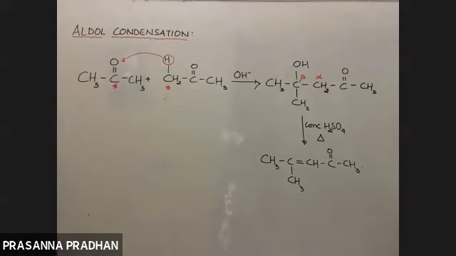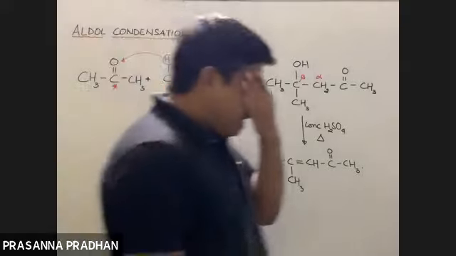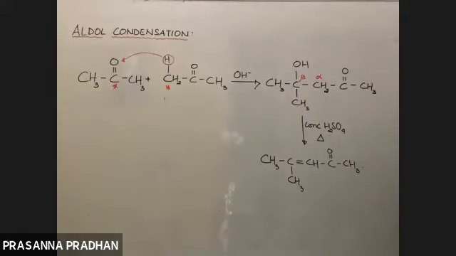So this is known as the aldol condensation reaction. Remember, aldol condensation is given both by aldehydes and ketones, but the criterion is at least one alpha hydrogen. And how do we draw the product?